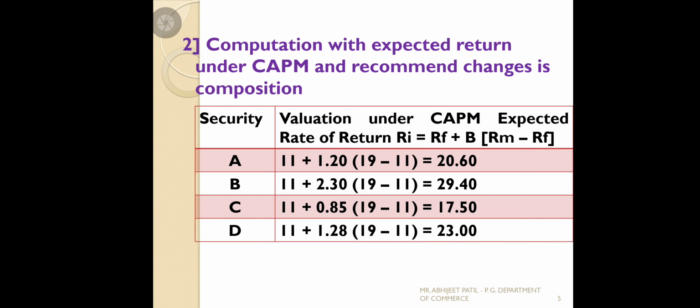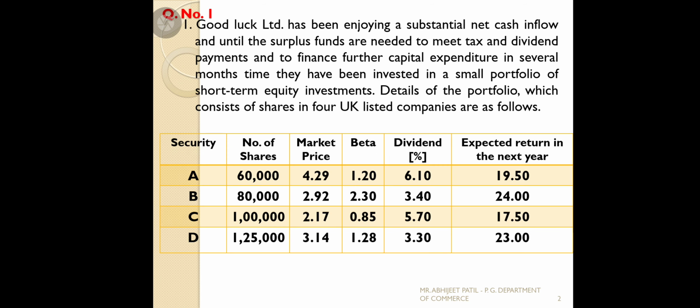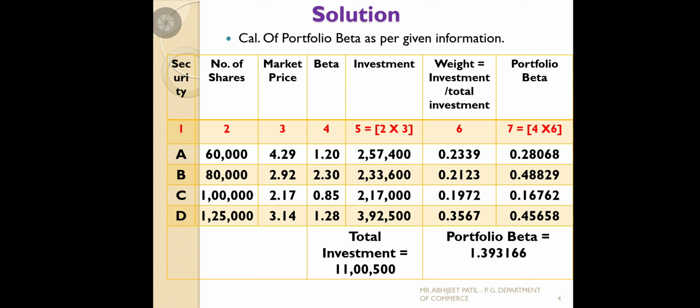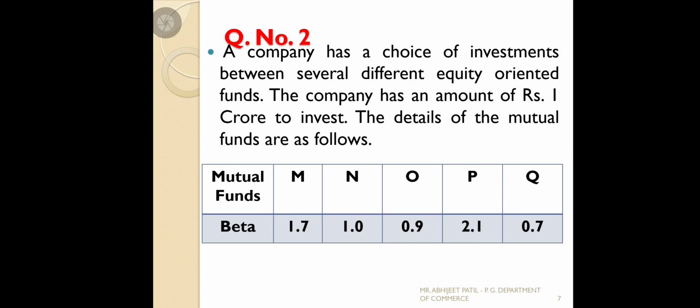So that is where we have to know about the calculation of your return, and as per the given situation in the problem, we have to consider the activities related to the good luck limiteds, where we talk about calculating risk and other activities. Then comes question number 2. See the question number 2.